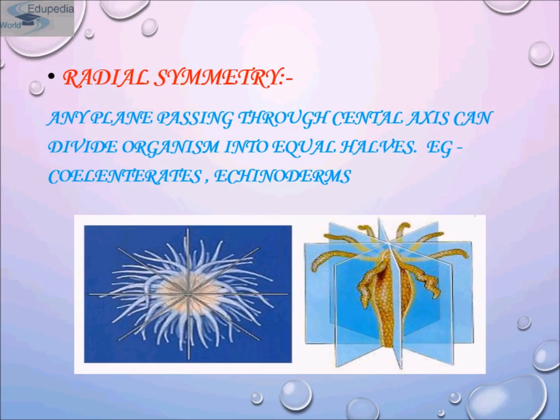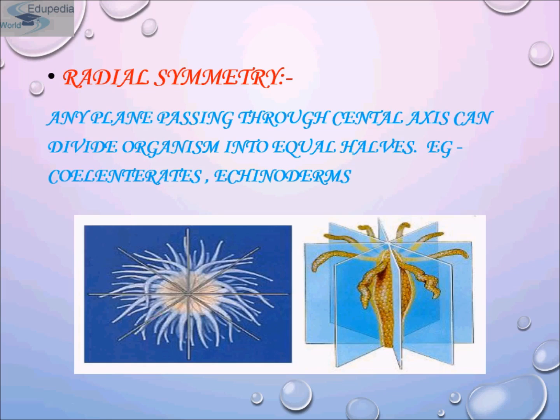Now come to radial symmetry. Animals are said to exhibit radial symmetry when any plane passing through the central axis of the body divides the organism into two identical halves. As you can see, it's dividing into two equal halves. Examples are coelenterates and echinoderms. We will be discussing these phyla in a later section of this chapter.